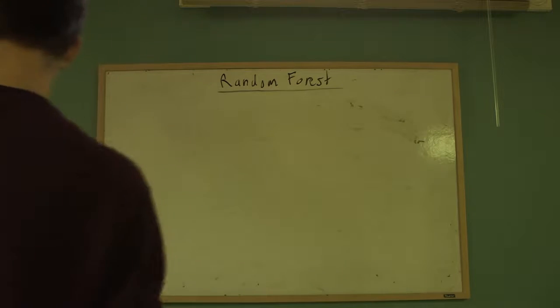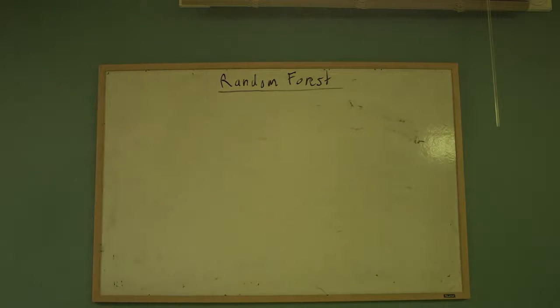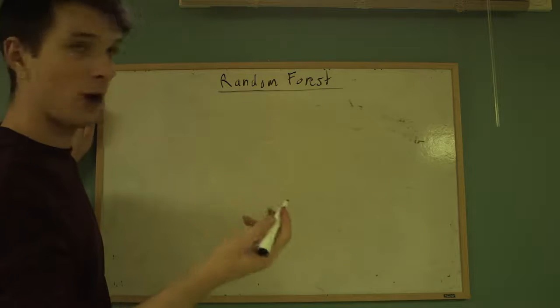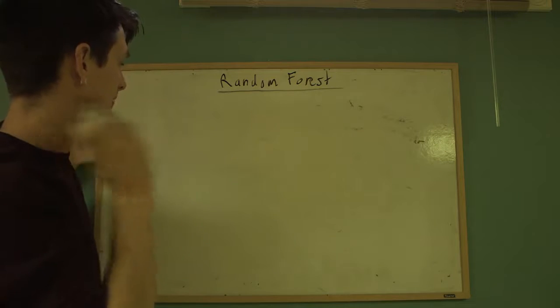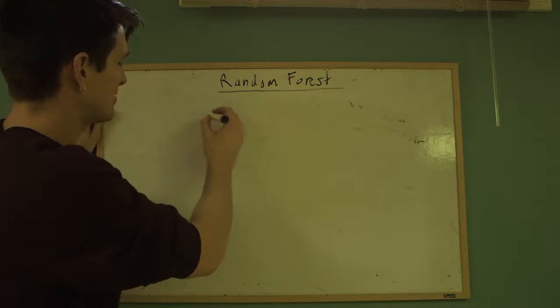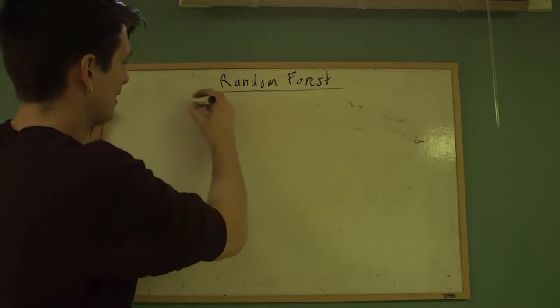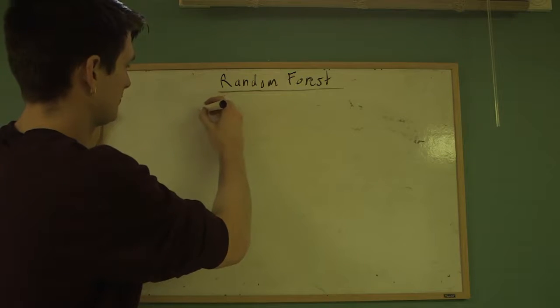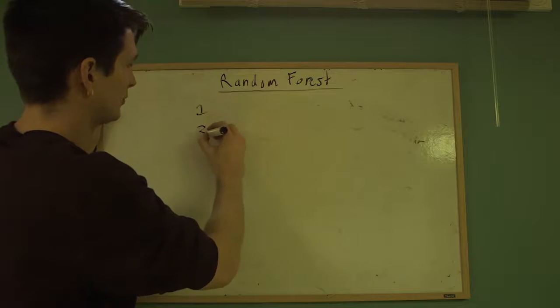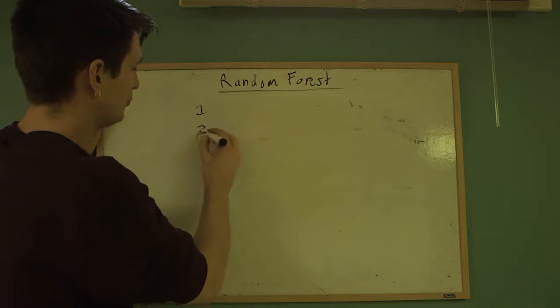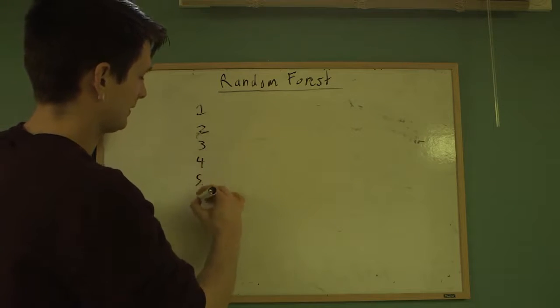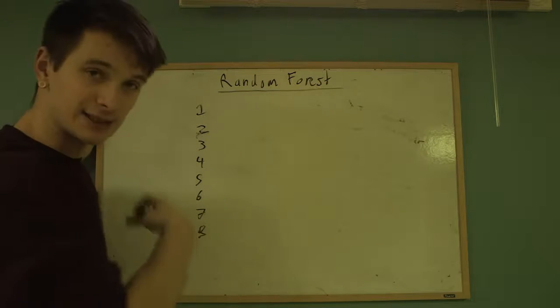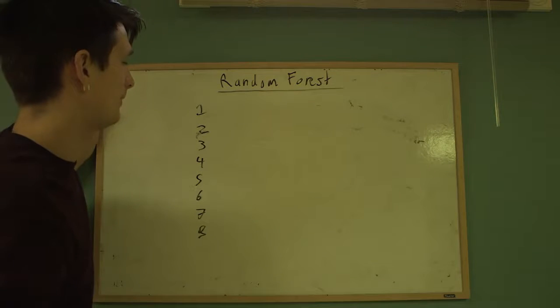So let's say you have a given set of data, a pretty decent amount of data. You have observation 1, observation 2, 3, 4, 5, 6, 7, 8. In the last example, these would all be animals.